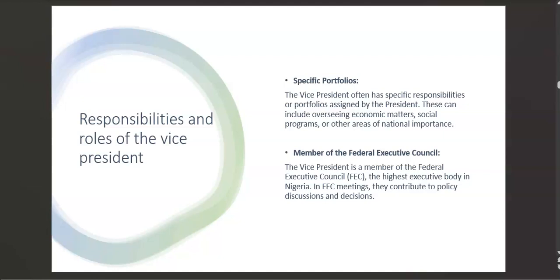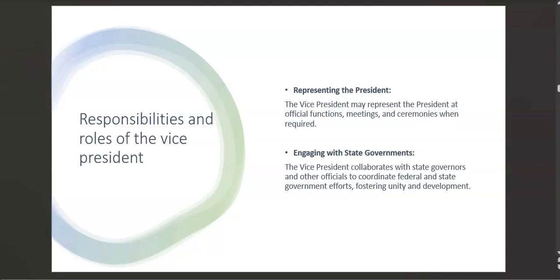Maybe if they want to lower the prices of oil or lower the prices of food, they will discuss these matters in this sector. Okay, so that is one responsibility of the vice president.